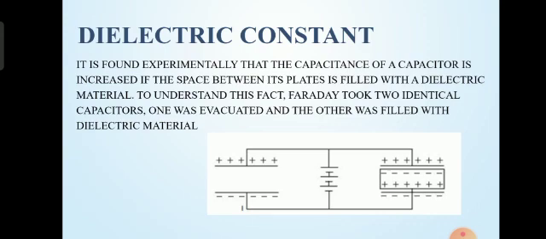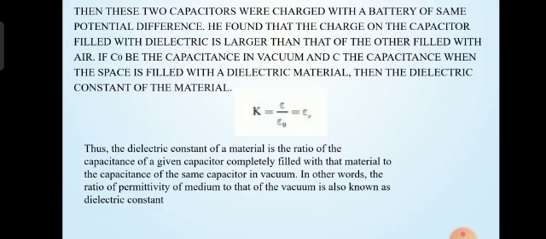To understand this fact, Faraday took two identical capacitors. One was evacuated and the other was filled with dielectric material. Then these two capacitors were charged with a battery of the same potential difference. He found that the charge of the capacitor filled with the dielectric is larger than that of the other filled with air. If C0 is the capacitance in vacuum and C is the capacitance when the space is filled with a dielectric material, then the dielectric constant of the material is K = C/C0 = epsilon/epsilon naught = epsilon R.